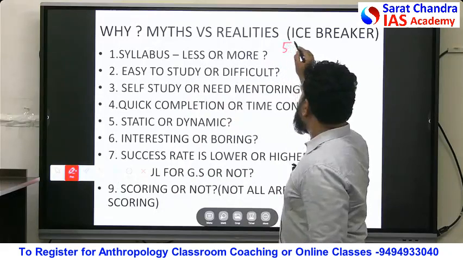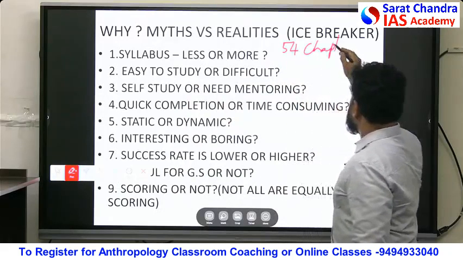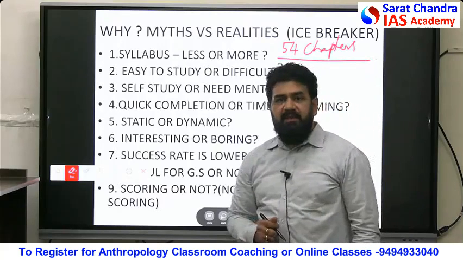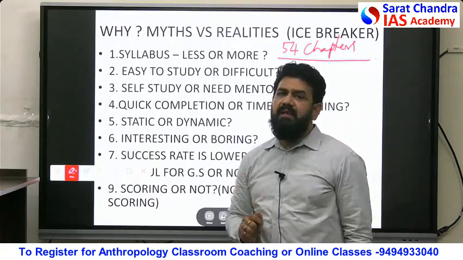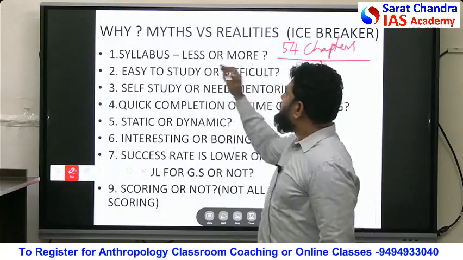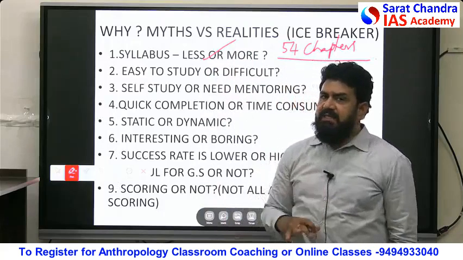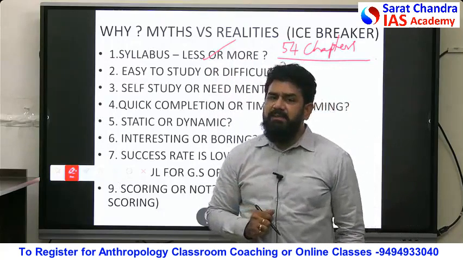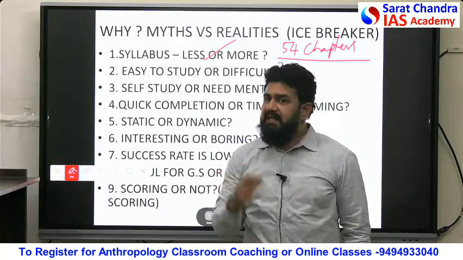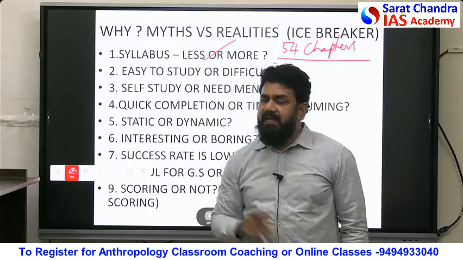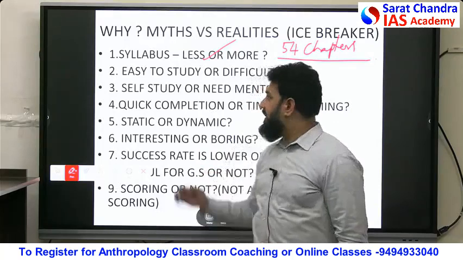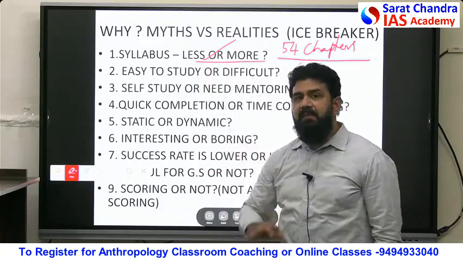We have approximately 54 chapters in both papers of anthropology. We have approximately 54 different units or chapters or topics or discussions we need to have. Yes. So please remember, it is neither less nor more when compared with other optional subjects here. So it is a moderate amount of syllabus. It cannot be said to be a less quantity of syllabus, or judged as an optional having more syllabus here. So it is an optimal amount of syllabus.